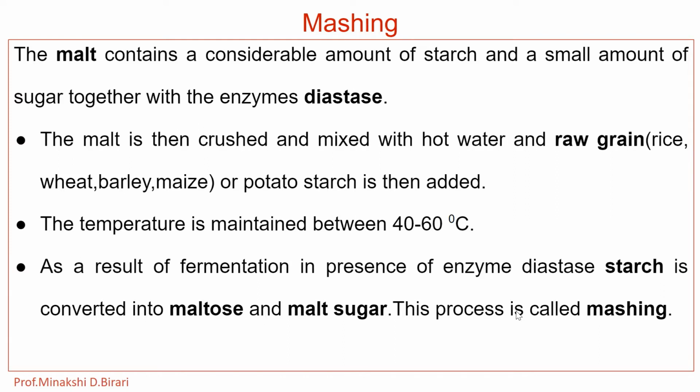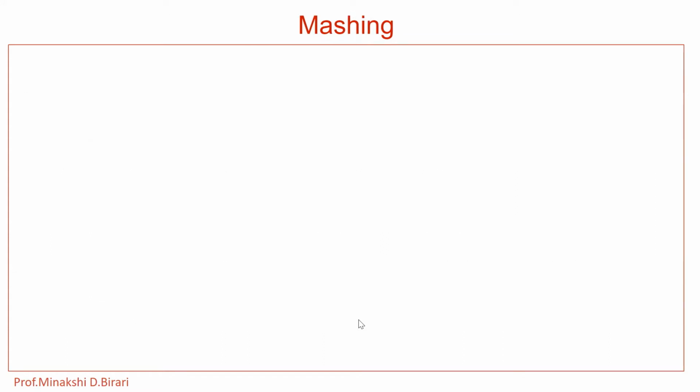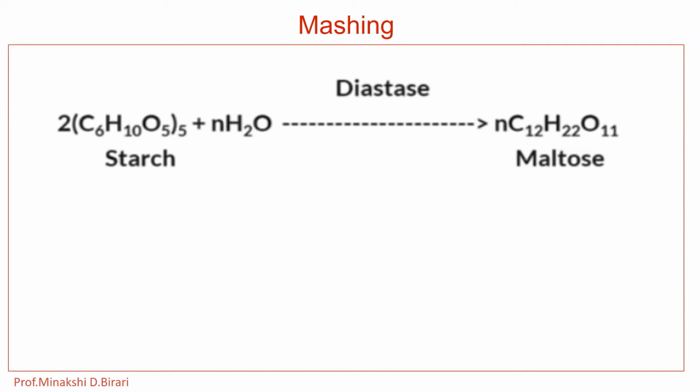So, in the presence of the enzyme diastase, the carbohydrate starch is converted into maltose, the malt sugar. This process is called mashing. So, what is the reaction involved in mashing? Here, the starch is converted into maltose or malt sugar in the presence of the enzyme. What is the molecular formula of starch?